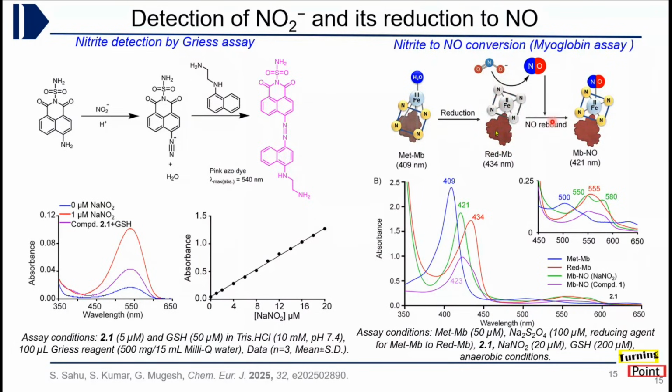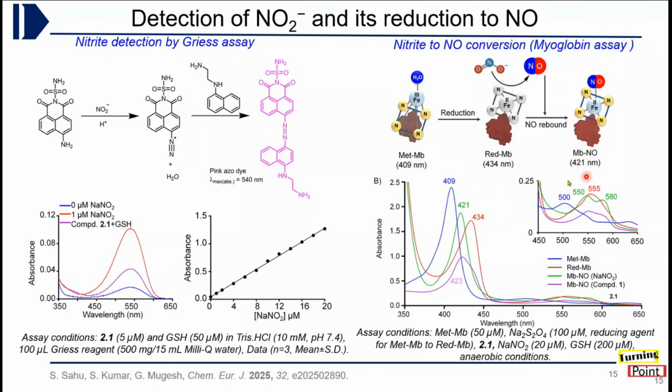Now these three species which are formed after the subsequent steps have distinct UV absorbance. 409 nanometer corresponds to metmyoglobin, 434 corresponds to the iron 2 form, and after it has reacted with nitrite and NO is released, and this released NO is bound to myoglobin, this gives a distinct peak at 421 nanometer.